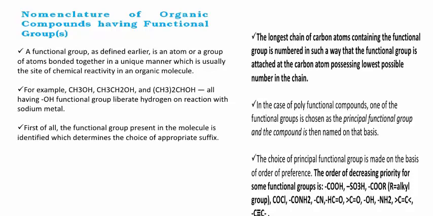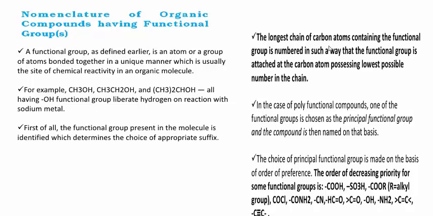A functional group, as defined earlier, is an atom or group of atoms that shows the properties of a particular compound. There are some examples here: CH3OH, CH3CH2OH, (CH3)2CHOH, all having the OH functional group, liberate hydrogen on reaction with sodium metal. If your organic compound contains an OH group, then definitely it is an example of an alcohol. Therefore, the name ends with ol. You know these points well.